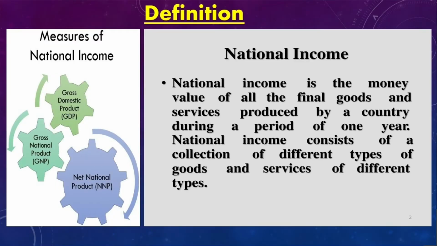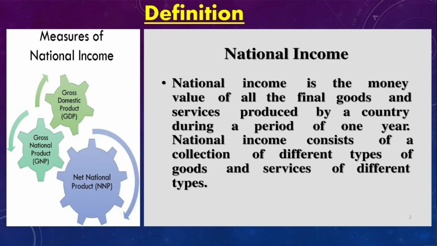Now, let us move to the definition. What is the definition of national income? You have already studied that one. We are going to have a revision about that. National income is the money value of all the final goods and services produced by a country during a period of time, maybe 1 year, like that. National income consists of a collection of goods and services of different types. The value of all the final goods and services are added together and we may call that the